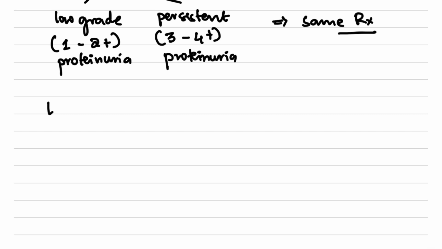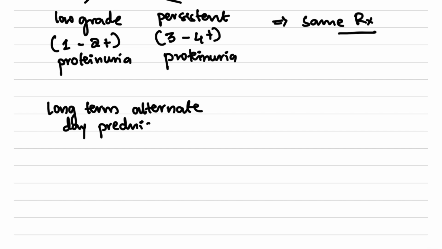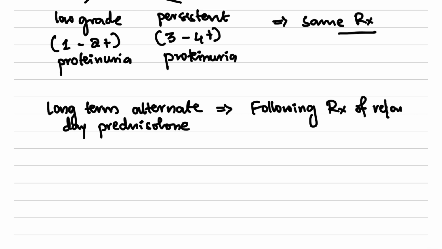That is long-term alternate day prednisolone. This follows the treatment of relapse. So the child had a relapse, you admitted him, and you gave him prednisolone 60 mg every day for 6 weeks.